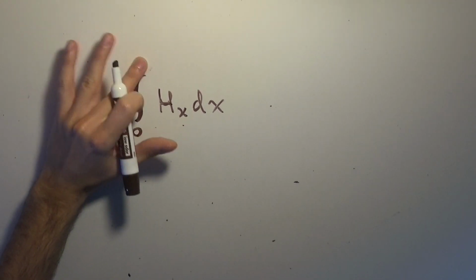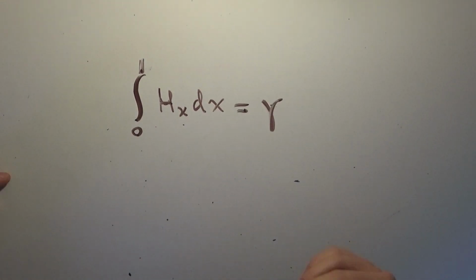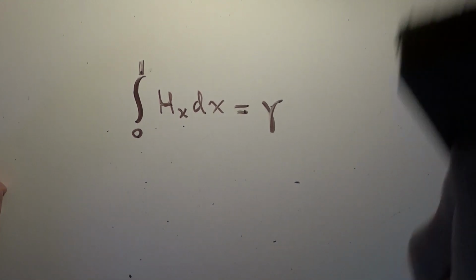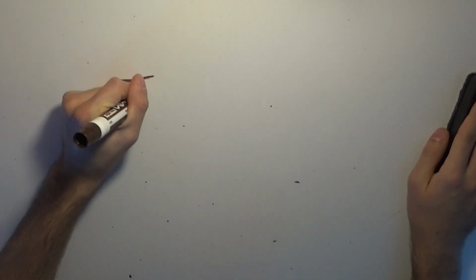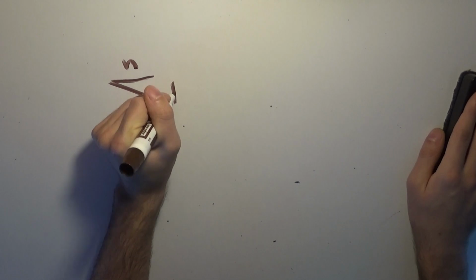Say that if n is 1, if I replace it with 1, we know that this is equal to the Euler-Mascheroni constant, right? So that was demonstrated in a previous video. But today we're not going to be considering the integral from 0 to n of the harmonic numbers, we're going to be considering the sum from 0 to n of the harmonic numbers.